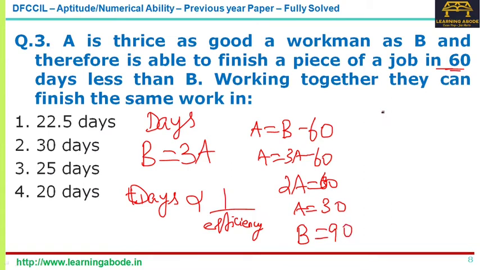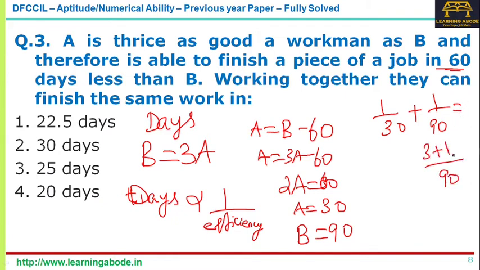Now, so together how many days they'll take? 1 by 30 plus 1 by 90. Now that's equal to, 90 is the denominator, 3 plus 1. So 4 by 90, that's 22.5.